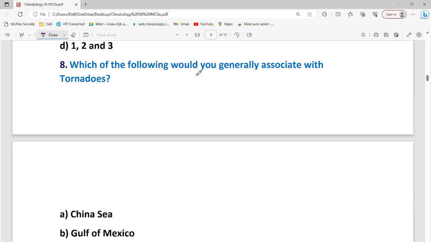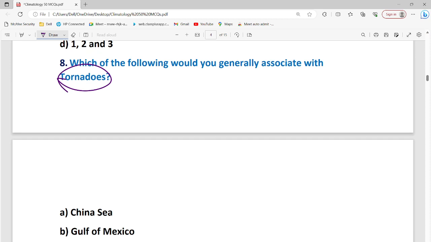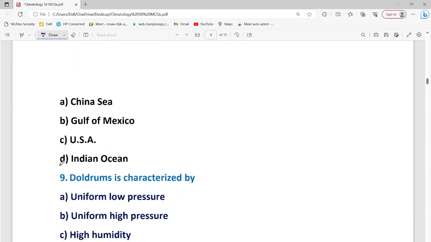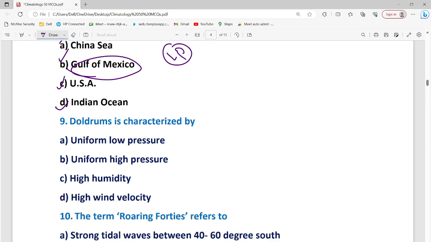Next, which of the following would be generally associated with tornadoes? Regions: Indian Ocean, USA, Gulf of Mexico, China. The answer would be Gulf of Mexico. Tornadoes are simple, they are extreme low pressure over the land.